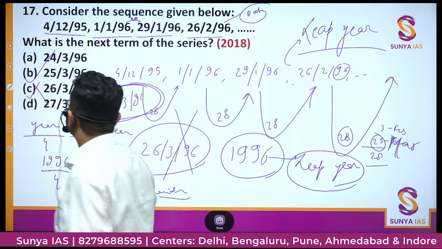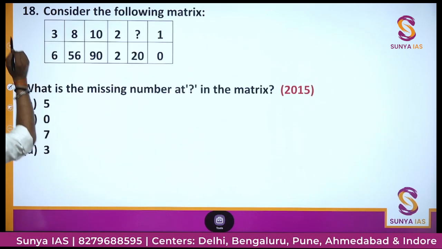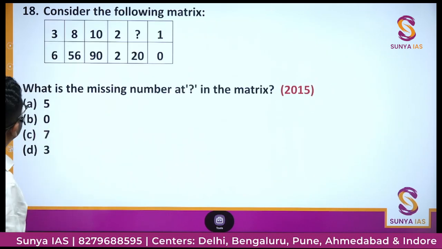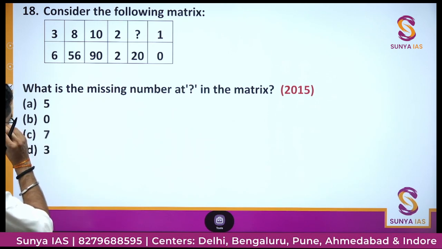Okay, we will go for the next question. Consider the following matrix. What is the missing number in the matrix?